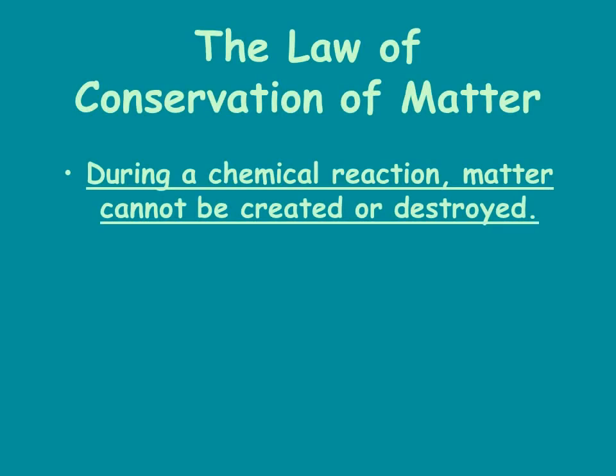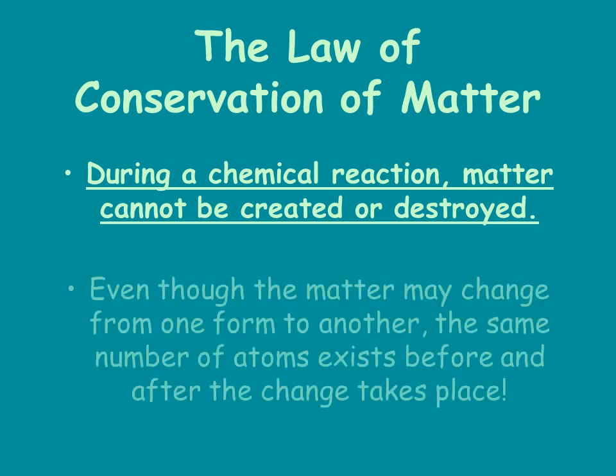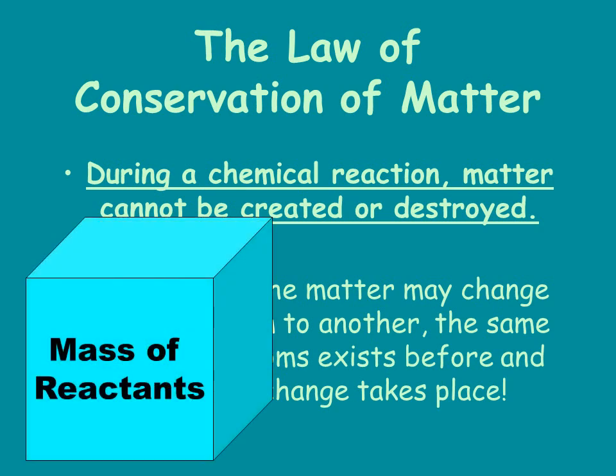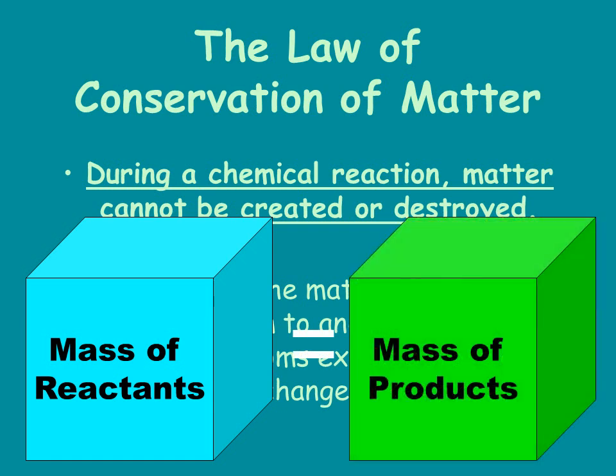So here's the law of conservation of matter. It says, during a chemical reaction, matter cannot be created or destroyed. So in other words, even though matter can change form from one form to another, the same number of atoms exist before and after the change. So the mass of the reactants equals the mass of the products.